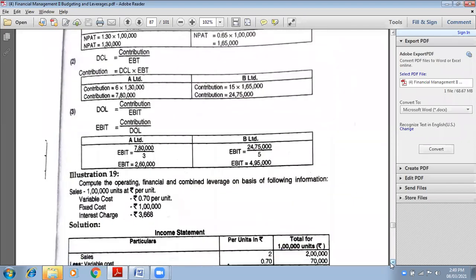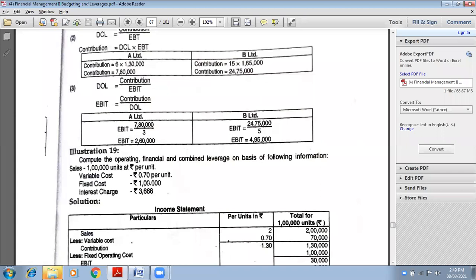I will teach you in the next lecture. Meanwhile, you have to do this sum also as homework, the 19th sum. Sales 1 lakh units at the rate of rupees 2 per unit. The 2 is missing here, I am telling you. So 1 lakh into 2, 2 lakhs will be your amount of sales. Variable cost 0.70, fixed cost 1 lakh, interest charges is also given. So with this, you will be able to calculate operating, financial and combined leverage.